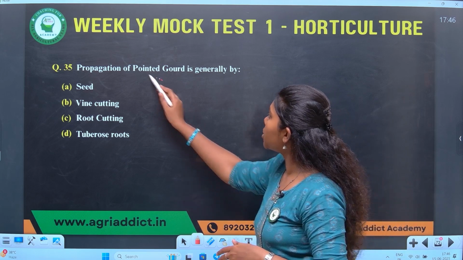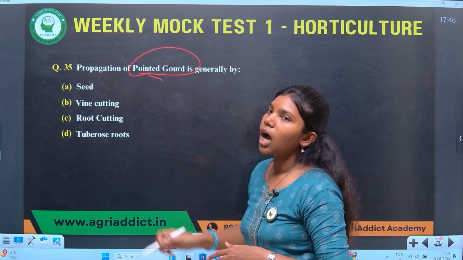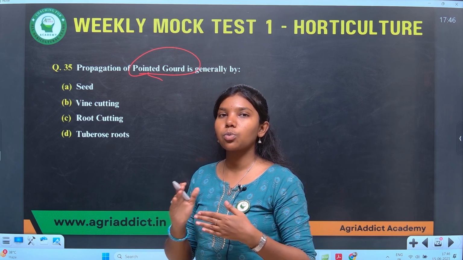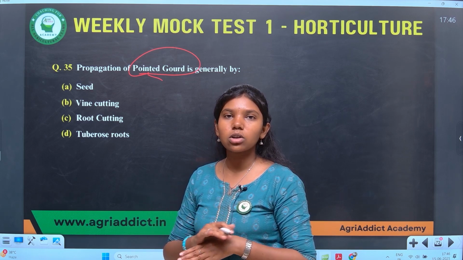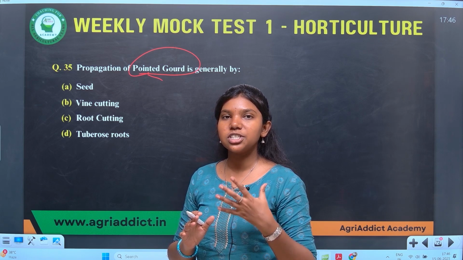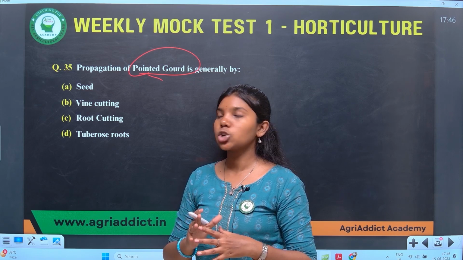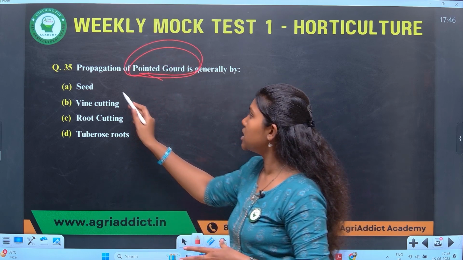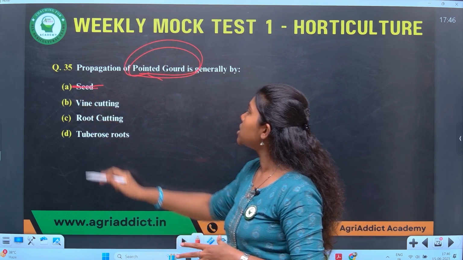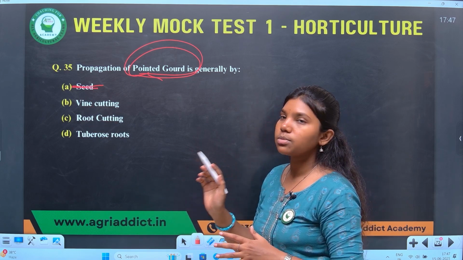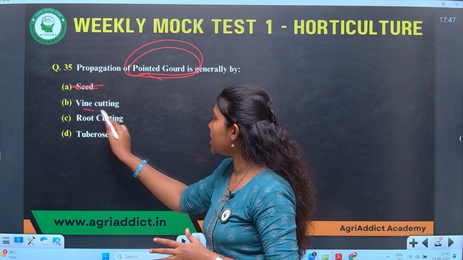Propagation of pointed gourd. As you all know, the majority of cucurbits are propagated by seeds, but not all. There is an exception. Some of the cucurbits are vegetatively propagated. One such crop is pointed gourd. Pointed gourd is not propagated by seed. Then, what is the propagation method of pointed gourd? That's the question here. The commercial propagation method of pointed gourd is vine cutting.